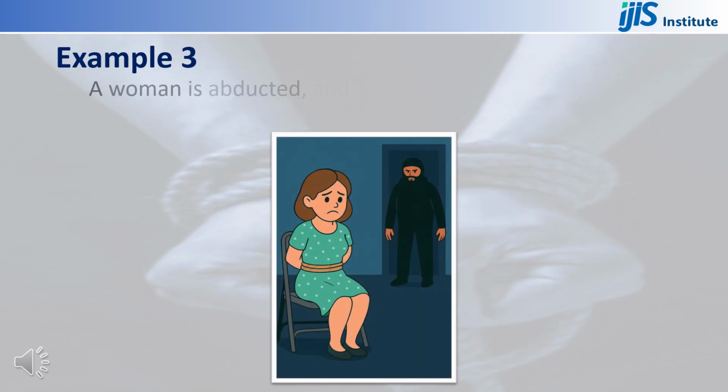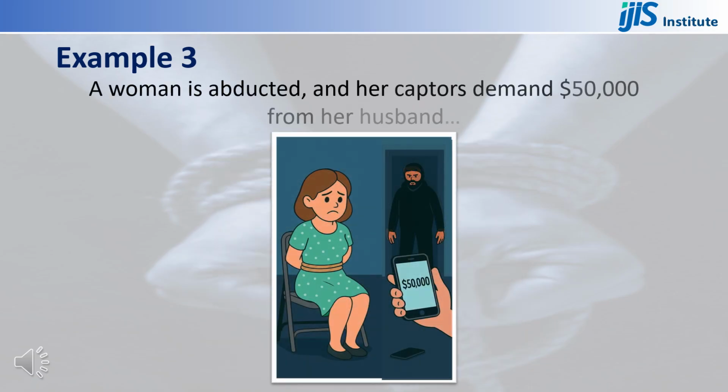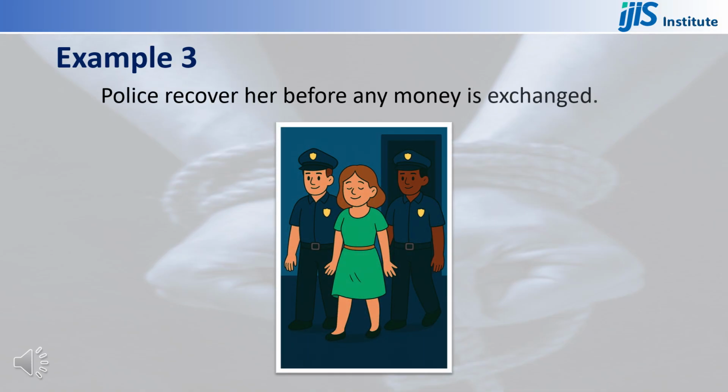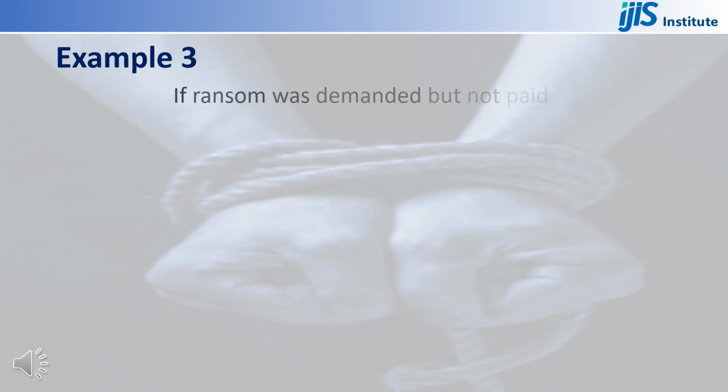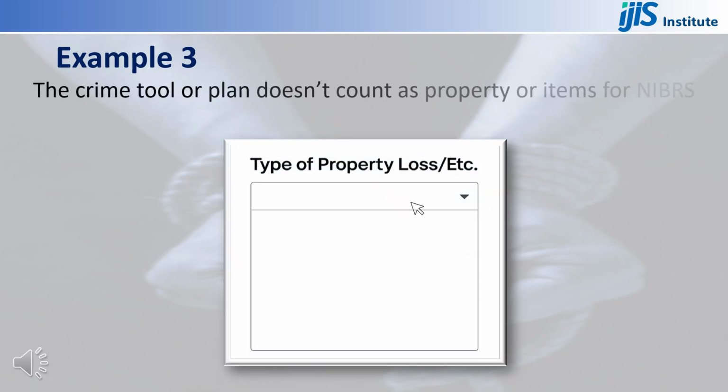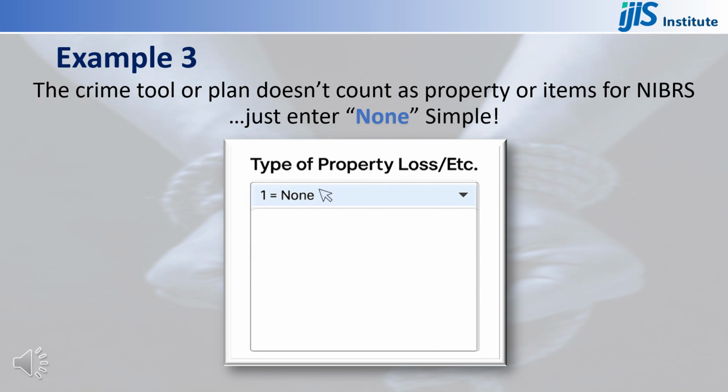Third example, a woman is abducted and her captors demand $50,000 from her husband. Police recover her before any money is exchanged. If ransom was demanded but not paid, do not list the money as a property. The crime tool or plan doesn't count as property or items for NIBRS. Just enter none. Simple.